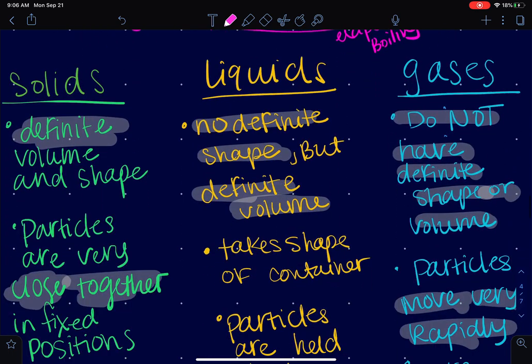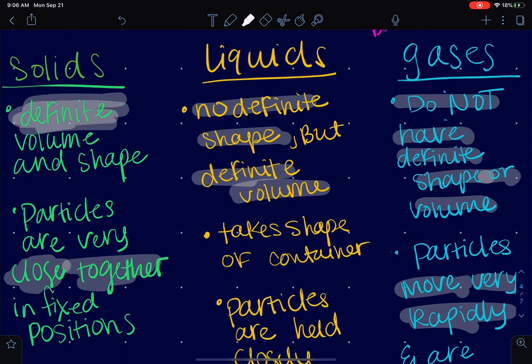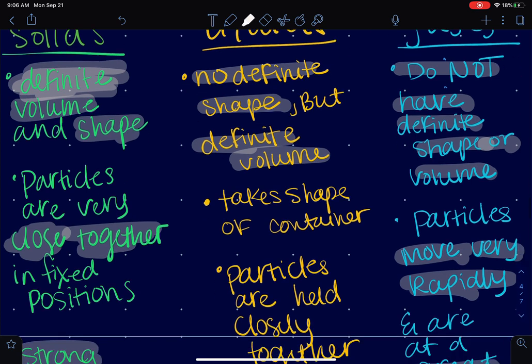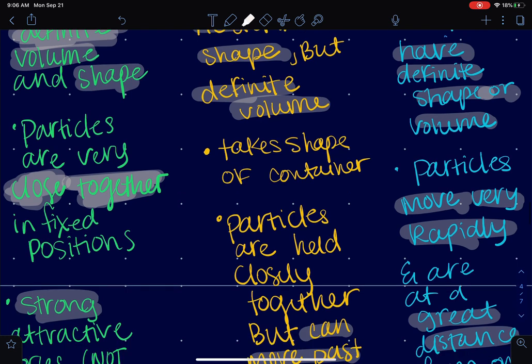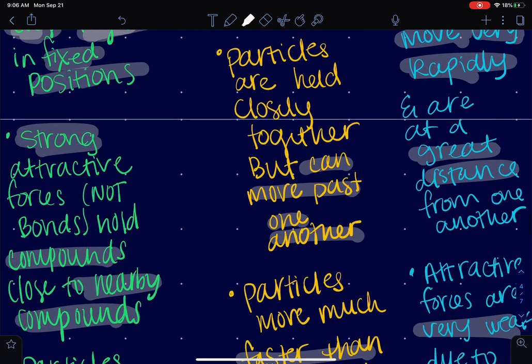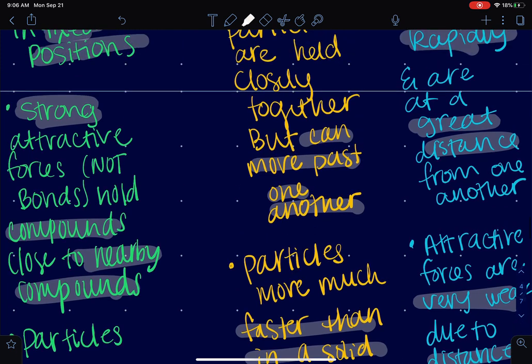So let's talk about solid, liquid, and gas. So solids have definite volume. They have definite volume, and they have definite shape. So like think of the desk that you're sitting in. It has a definite volume. When you sit in it, it doesn't suddenly collapse. It has a definite shape. This is because the particles are very close together, and so they are in fixed positions. So this has to do with intermolecular forces.